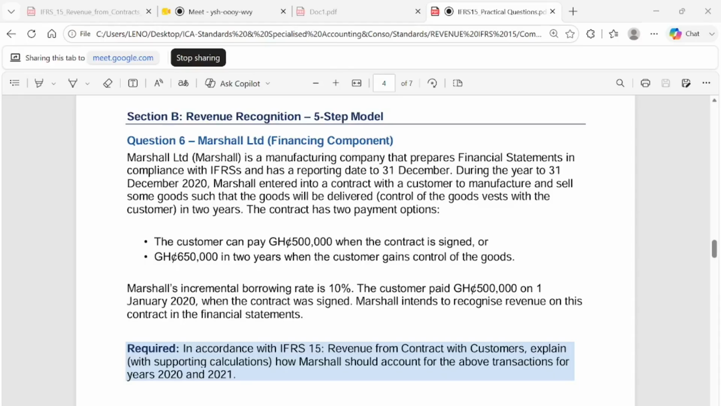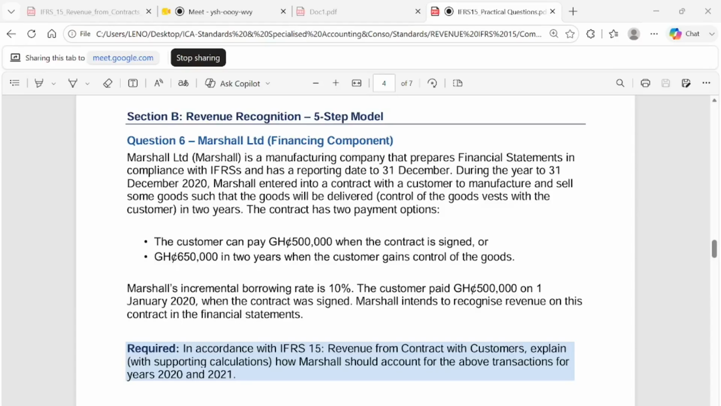That's the meaning. Second, 650,000 in 2 years' time when the customer gains control of the goods. They are giving them two options: either you agree to advance payment, or you receive the goods and then make payment. The third paragraph says that Masha's incremental borrowing rate is 10%.